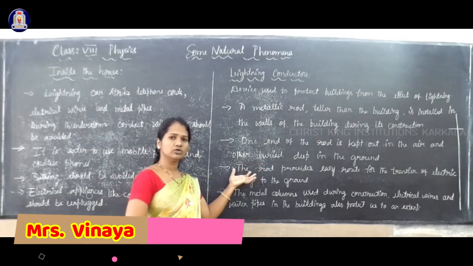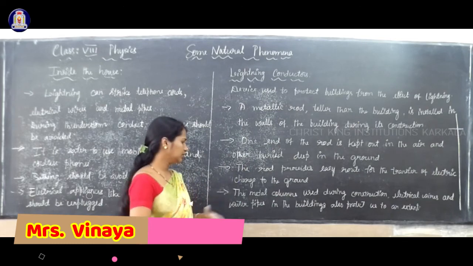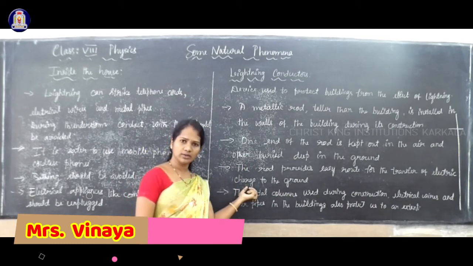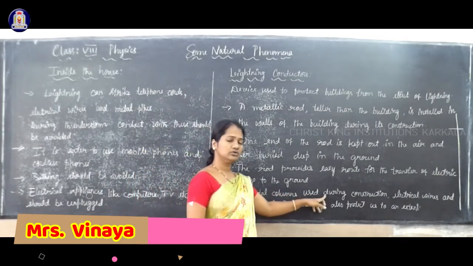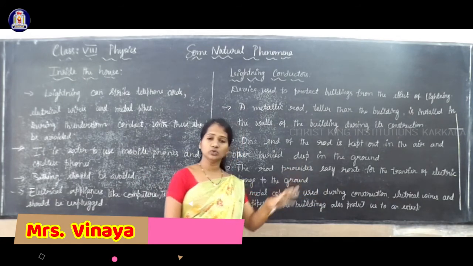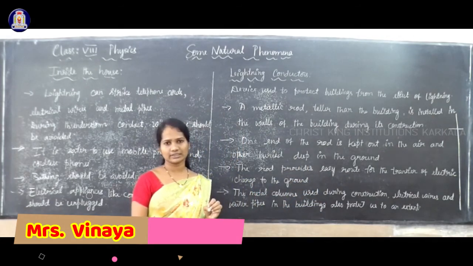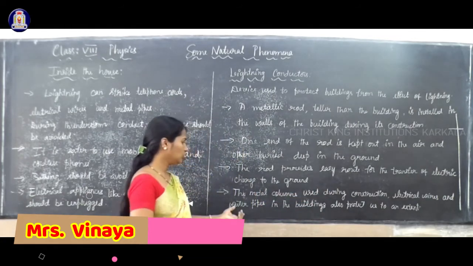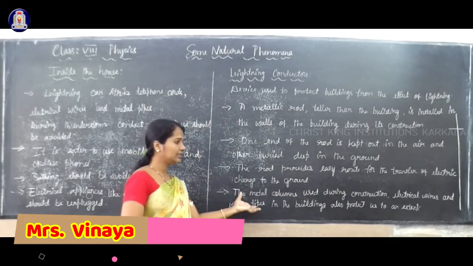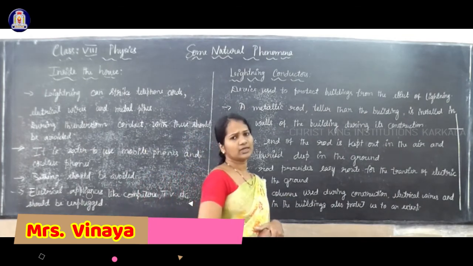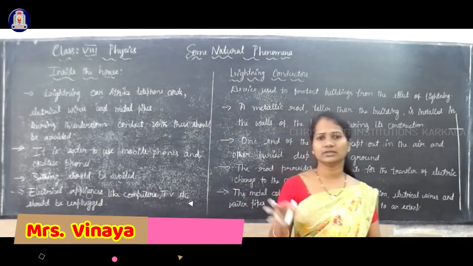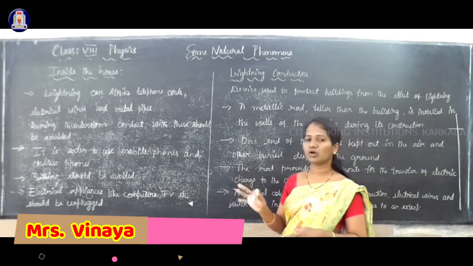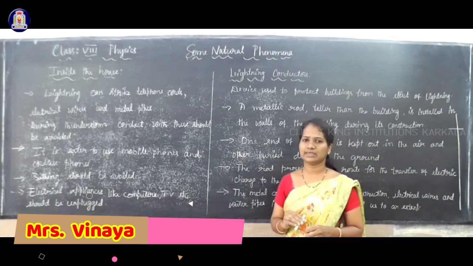In addition to this, during the construction of buildings, we also have metal columns, electrical wires, and also water pipes which are there in the buildings. They also protect from the destruction from lightning or thunderstorm to some extent.